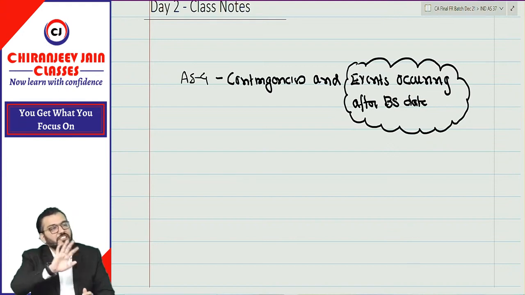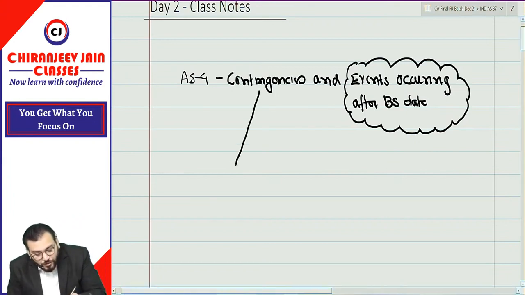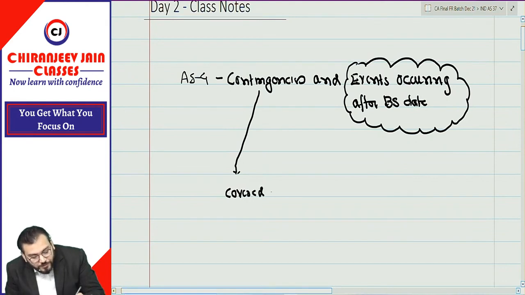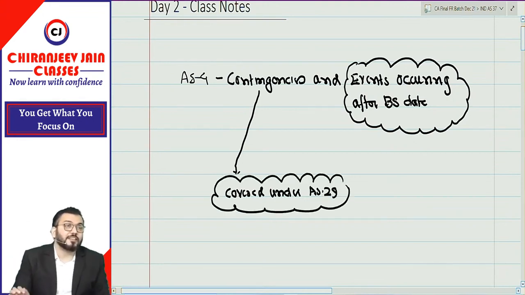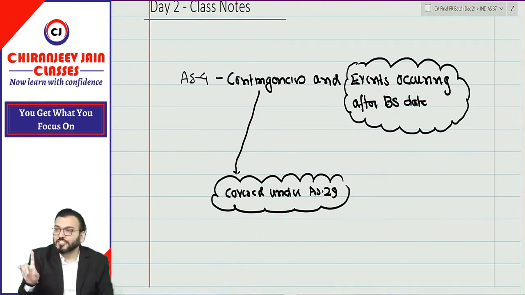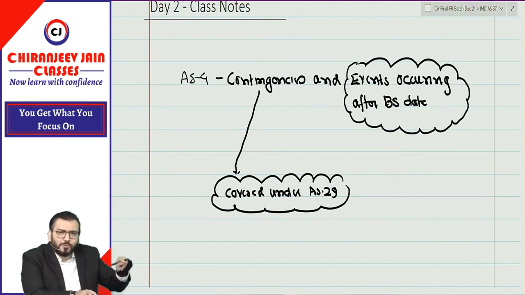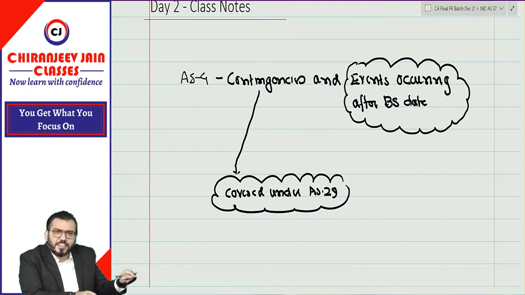Initially it was covered under AS4, but once AS29 was introduced, these contingencies are covered under AS29. But the meaning of contingencies was given in AS4 only. Can I say contingencies will give rise to provision, contingent liabilities and contingent asset?